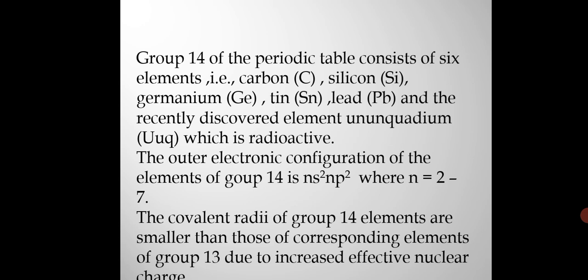The outer electronic configuration of the elements of group 14 is ns2 np2, where n is equal to 2 to 7. The covalent radii of group 14 elements are smaller than those of the corresponding elements of group 13 due to increased effective nuclear charge. We can say that, increased effective nuclear charge.